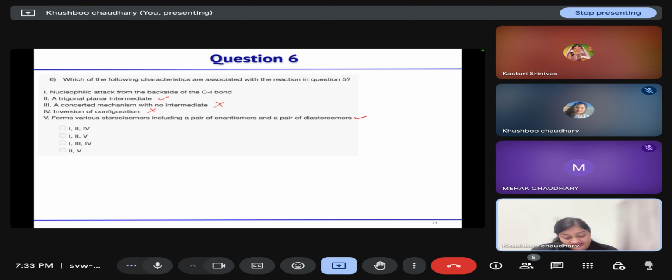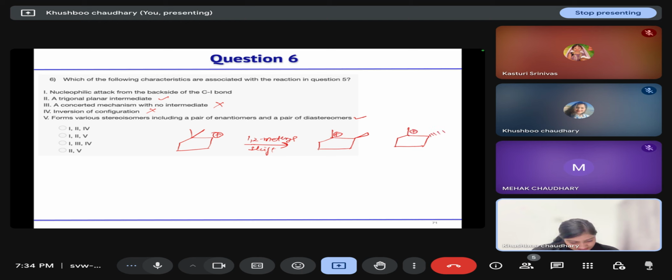How will it form? After the formation of this first carbocation, when the methyl shift takes place, the methyl shift can take place from above the plane or from below the plane.